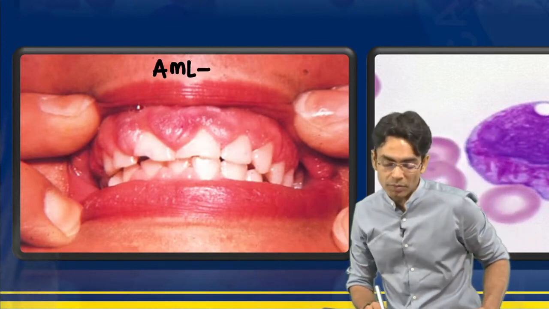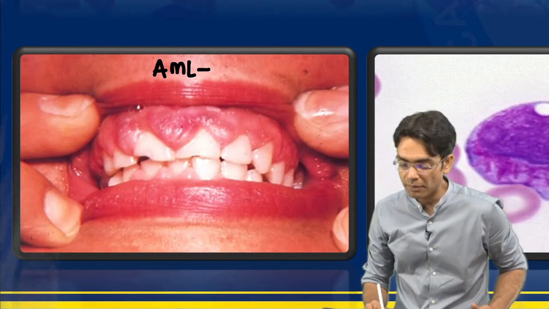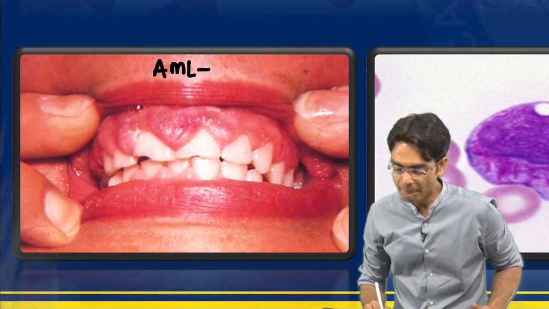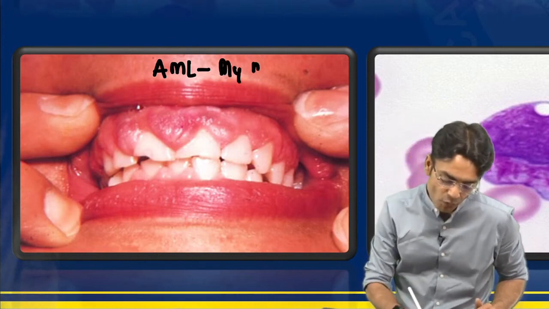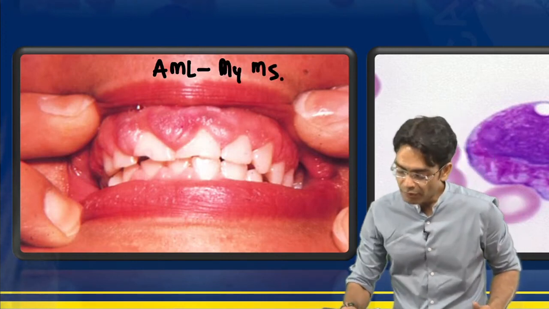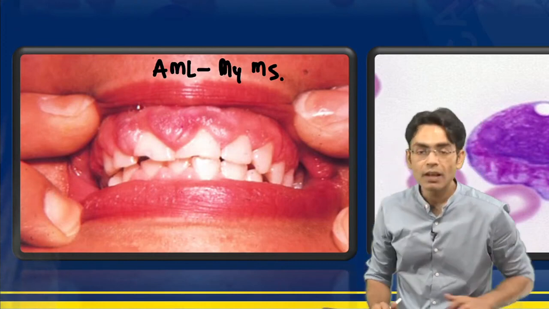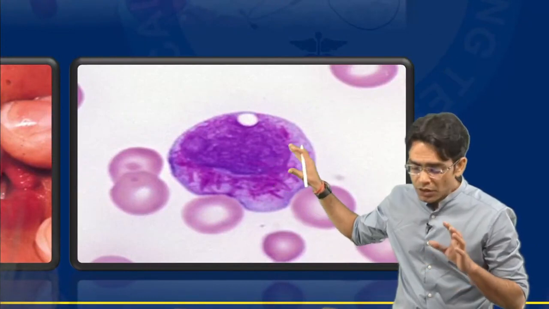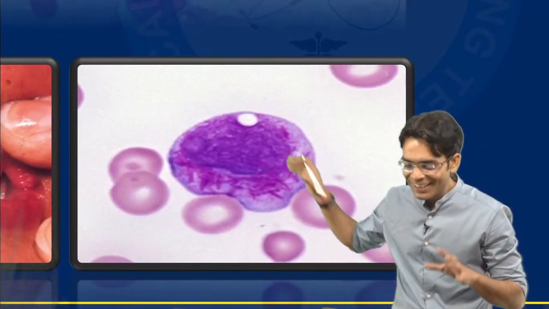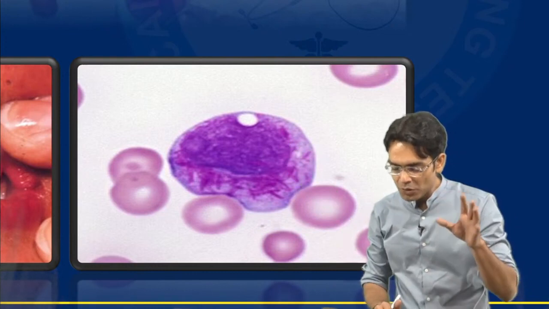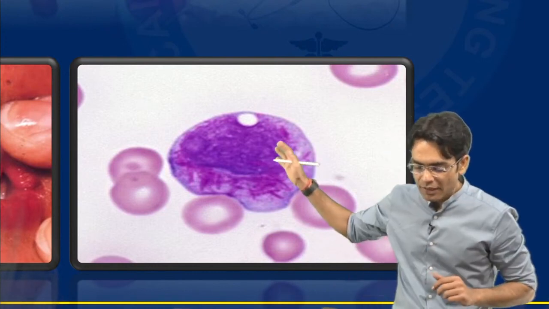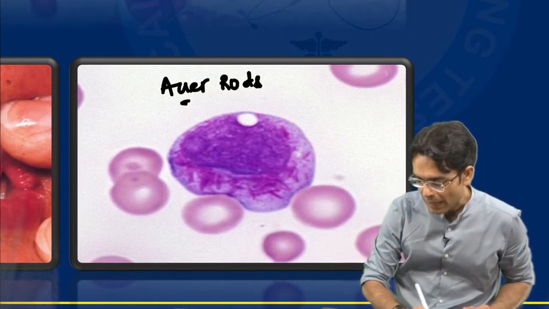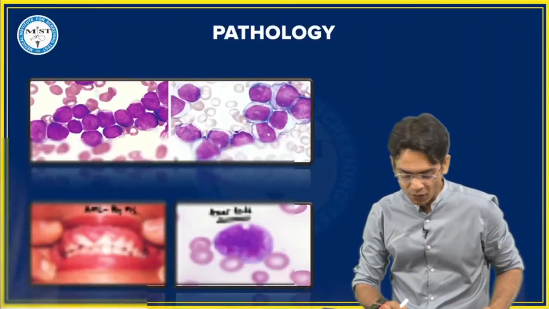Tell me quickly, what is the type of AML? Yes, AML M4 M5, okay? And lastly, the most characteristic cell for any kind of AML patient, yes, M4 M5. Better to choose M5 in that. And the last one in this is going to be your, you are right, Auer rods. Absolutely. These are your Auer rods.